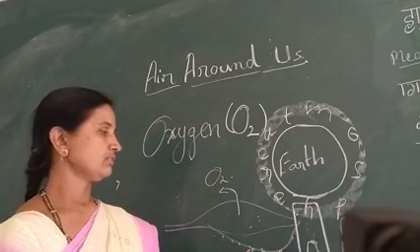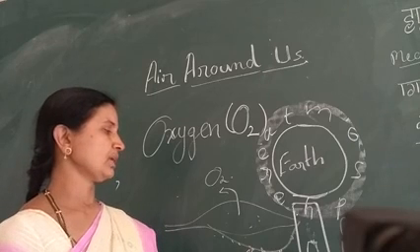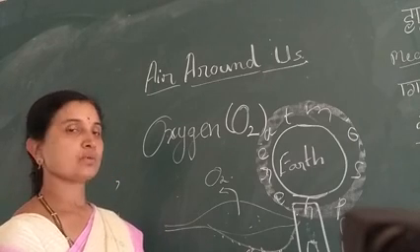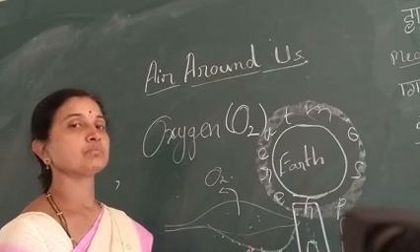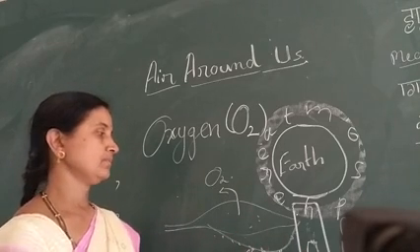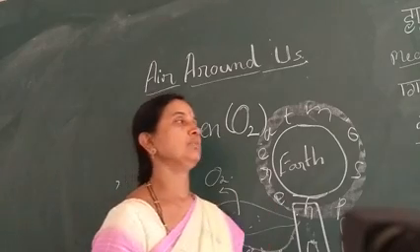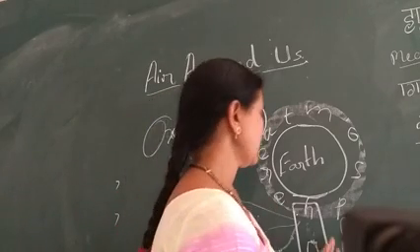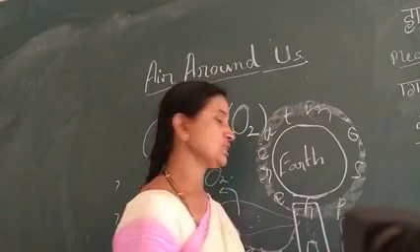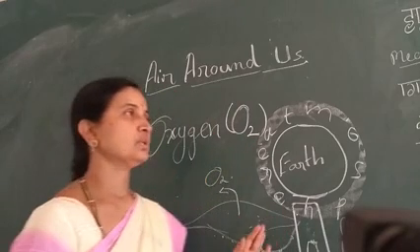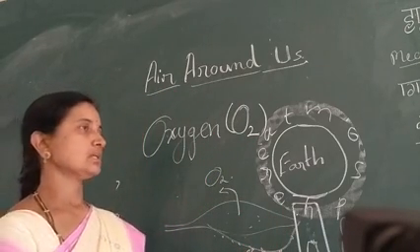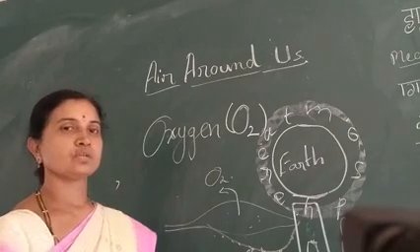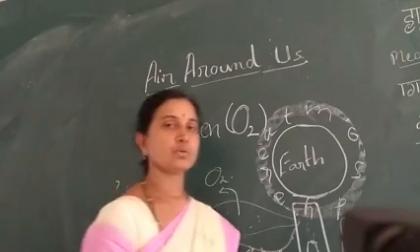After a few seconds, the candle stops burning. It shows air is necessary for the process of burning. The main component is oxygen, whereas the candle which is not covered continues burning. So by this we can say oxygen is necessary for the process of burning.